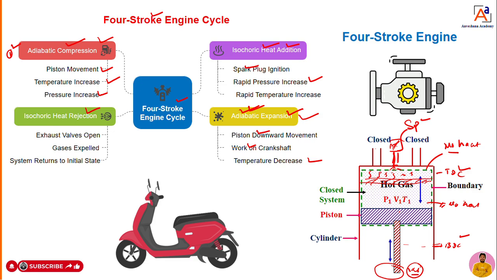Then the fourth one. Once the work is done, he is going to open the exhaust valve. Once the exhaust valve is opened, the hot gases present inside the cylinder after burning will try to come out. That means heat is getting rejected from the system to the surrounding, or from the heat source to the sink. If the heat is getting rejected, that process we can call heat rejection.